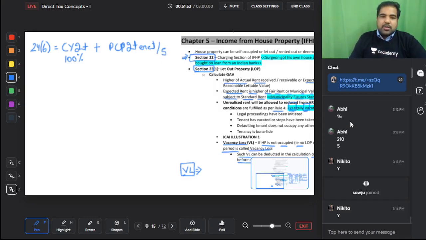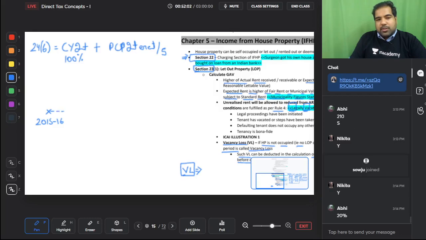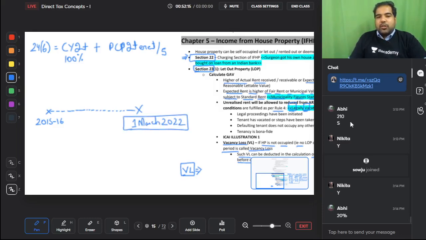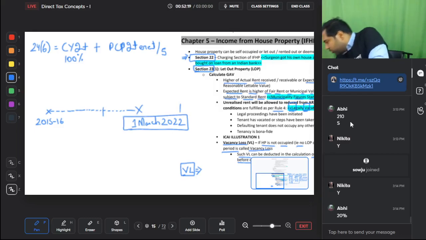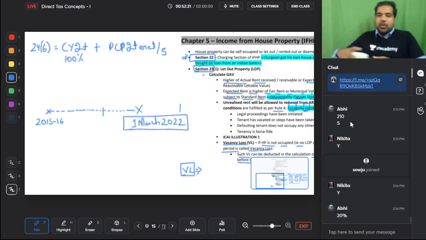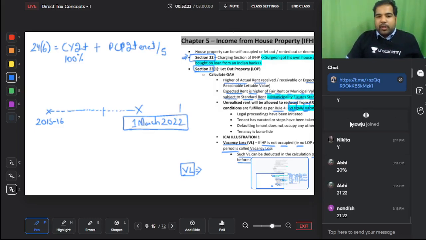I'll tell you what this is. Let's say, guys, you took a loan in the year 2015-16 to construct your house, and this is the construction phase, and your house finally got completed today, that is 1st of March 2022. Please tell me the financial year in which your house got completed. It got completed in the year 21-22.